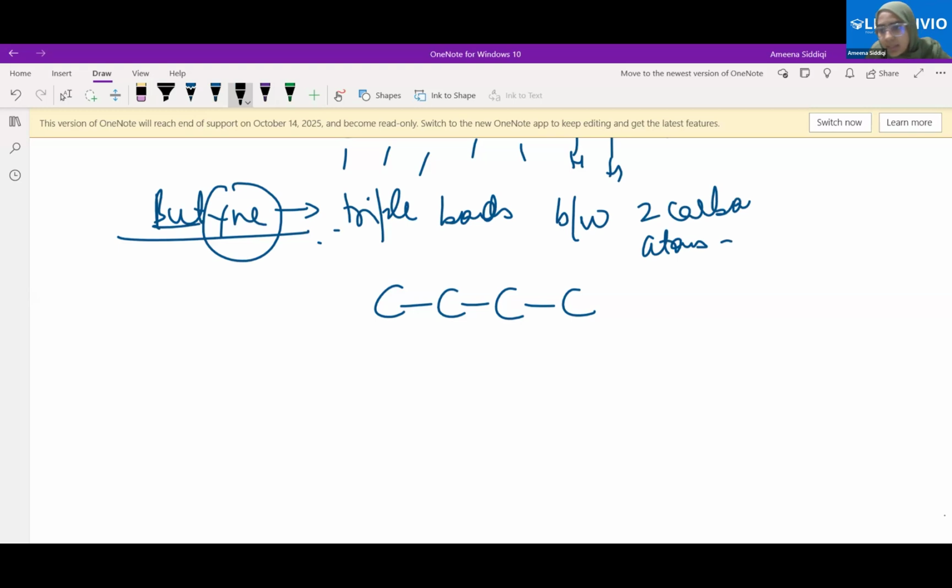Now see again, we will pick any one of the terminal carbon atoms. Any one of the terminal carbon atoms, and see how many bonds do I need to draw? 3. Whichever terminal carbon atom I start from to make this yne, that will become the first carbon atom. It can be either the left side or the right side, but whichever side we have chosen becomes the first one. Now, the first carbon atom, how many hydrogen atoms are needed?